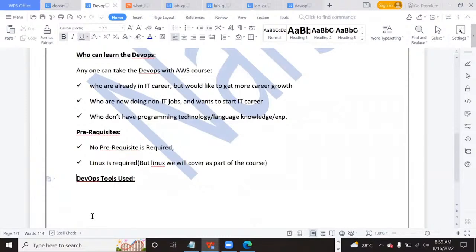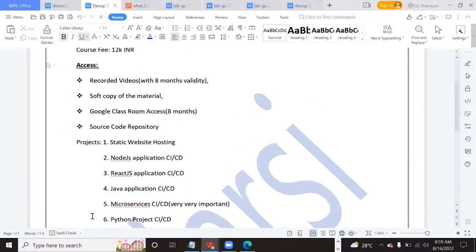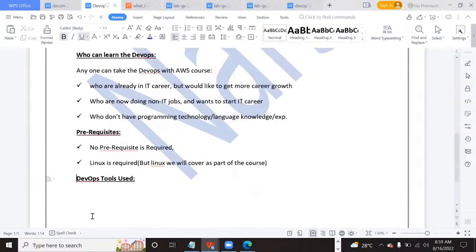Okay, so this is about the course and how it was designed. Tomorrow we will see the DevOps course content and then the AWS course content, and what the outcome of this course is. Meaning how you will benefit after learning, once you have completed this course.